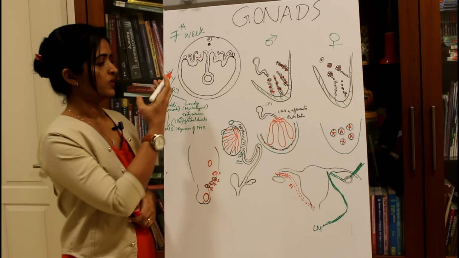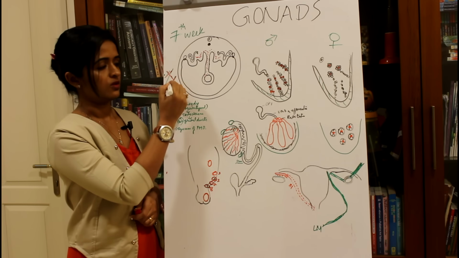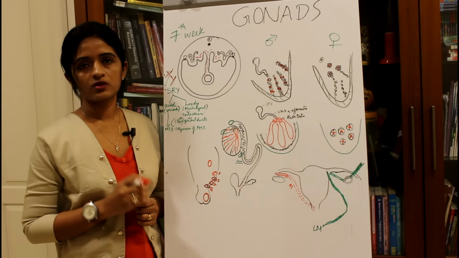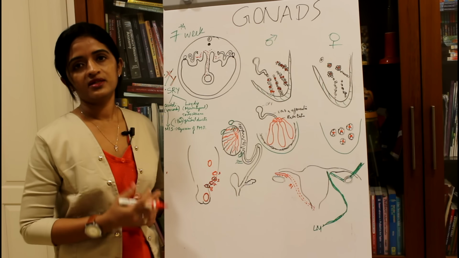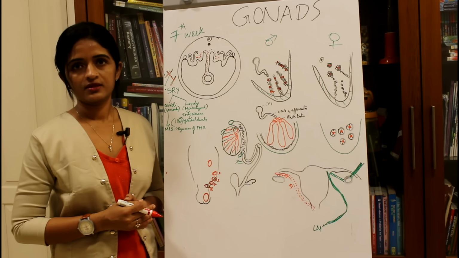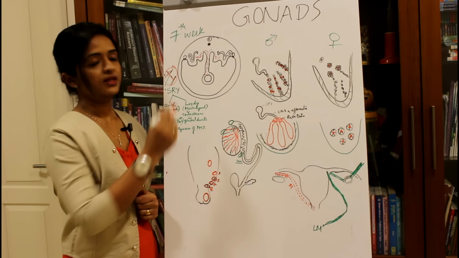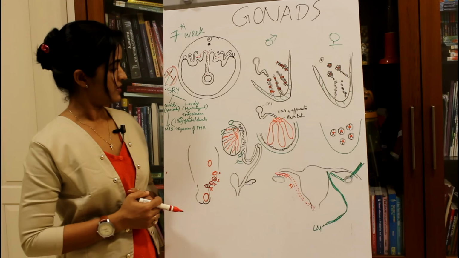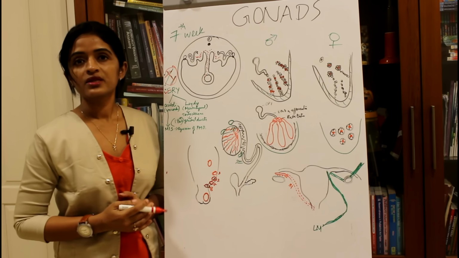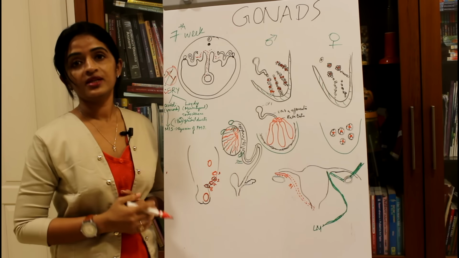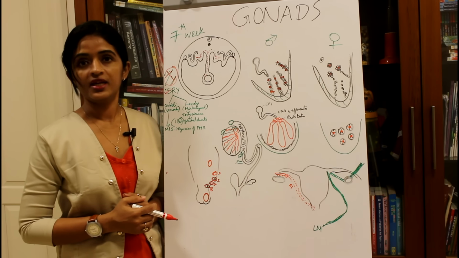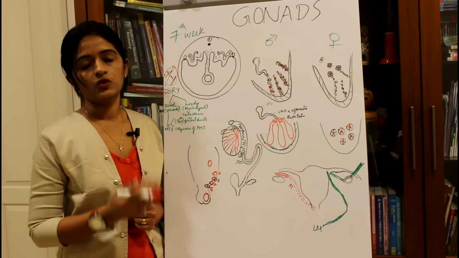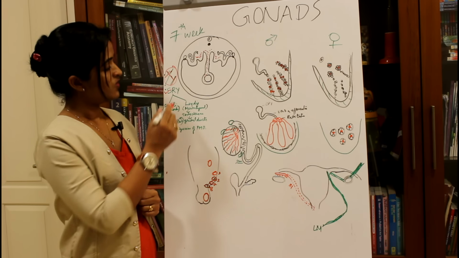The first and foremost will be the chromosomes. At the time of fertilization, whether the embryo is getting the X chromosome or the Y chromosome, that determines the sex of the fetus. So it is first the chromosomal thing which is determining the sex of the fetus. The next thing is the SRY gene. The SRY gene is known as the sex determining region in the Y chromosome. That will determine whether again the fetus is going to be a male or a female.